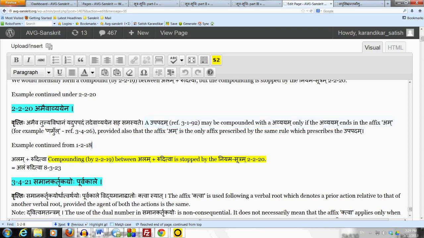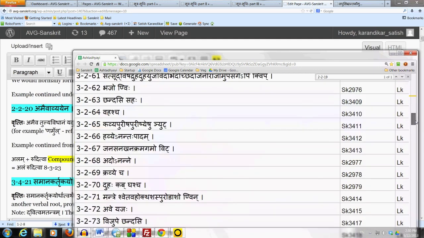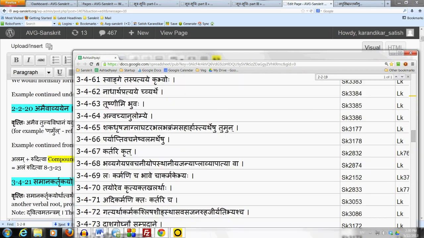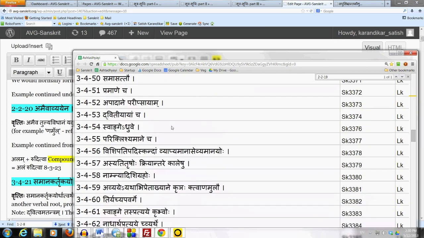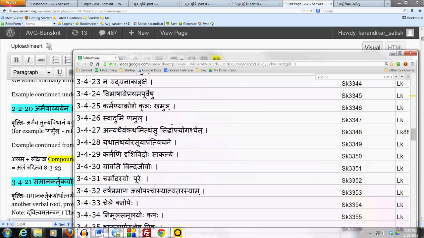In the affix namul, of course, the ending letter la is an it by halantyam. The anunasika ukaraha is an it by upadeshe janunasika it, 1-3-2, and the beginning letter na is an it by 1-3-7. So after tasya lopaha, we have am as the affix. The sutram here is 3-4-26, swadumi namul. We will study this sutram later, and at that time we can go into some details, but this is just a reference as to where an affix of the form am is prescribed, and a term ending in that affix may